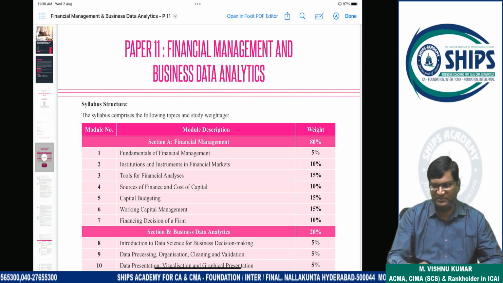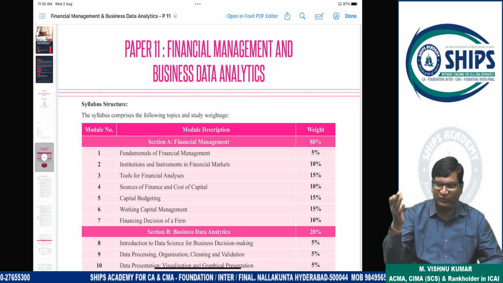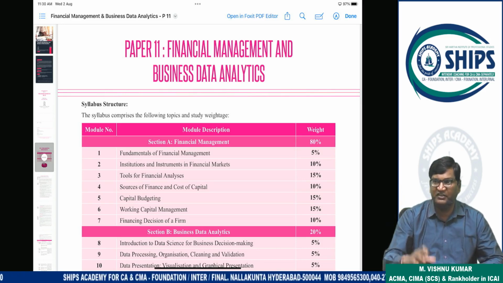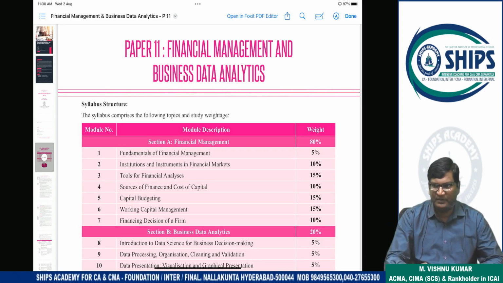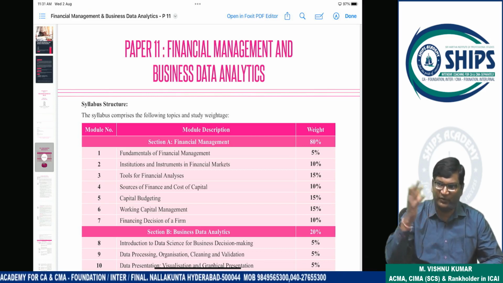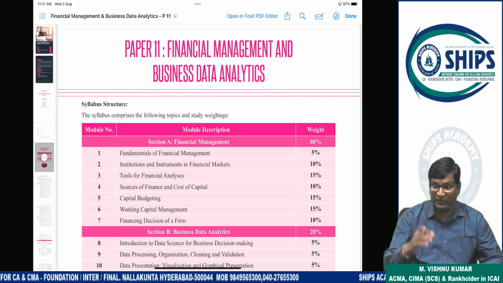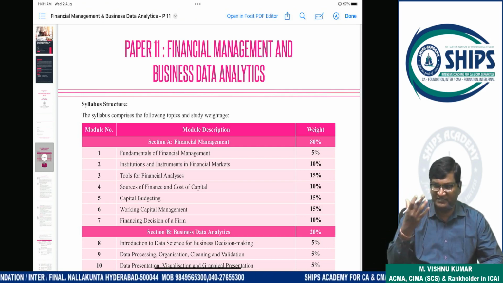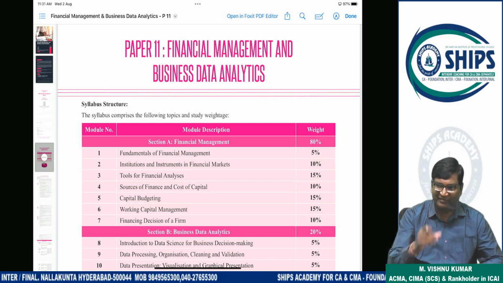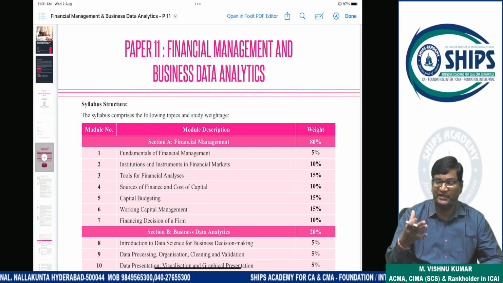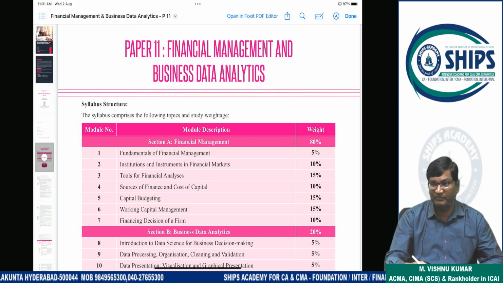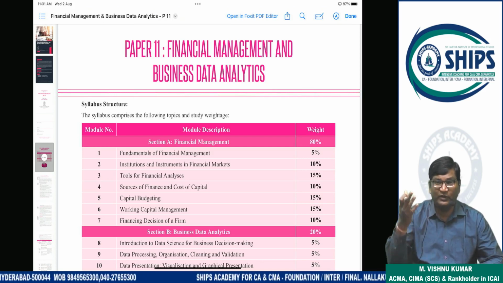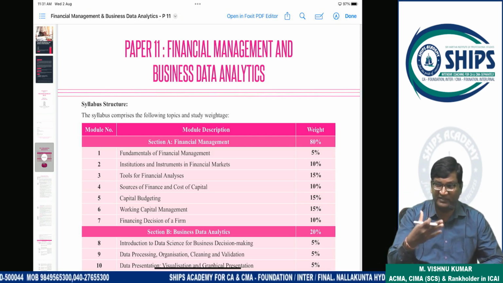How to manage the finance means from the company point of view. We learn this subject not from an individual person's point of view, because this entire subject is specifically dealt with from the company point of view. So for one corporate entity, how they will manage the finance, from that perspective we have to learn. If you understand how the corporate world manages the finance, in your life also you will be able to manage the finance in a proper way.